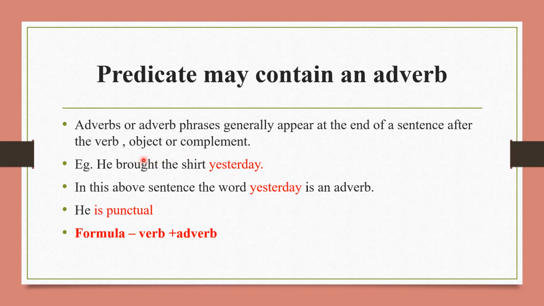It gives information about that. Next is he is punctual. Here is is a verb and punctual is an adverb. So what is the formula? Verb plus adverb is the formula here of predicate.